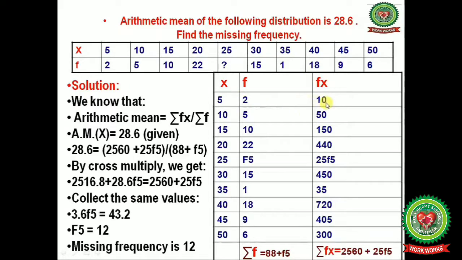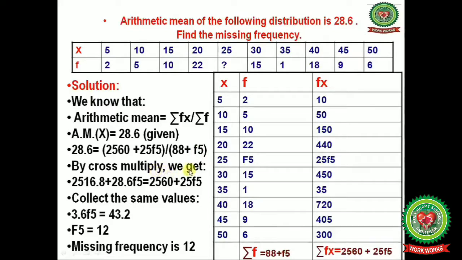5 multiplied by 2 you will get 10. 10 multiplied by 5 you will get 50, and so on you will continue, and you will get the summation f, that is 88 plus f5, and summation fx, that is 2560 plus 25 f5. Now apply all these values. We have given the arithmetic mean, that is 28.6, it equals summation fx, that is 2560 plus 25 f5, divided by summation f, that is 88 plus f5.